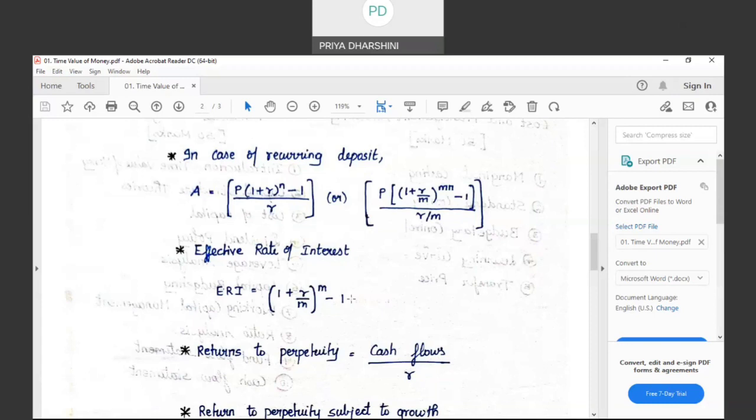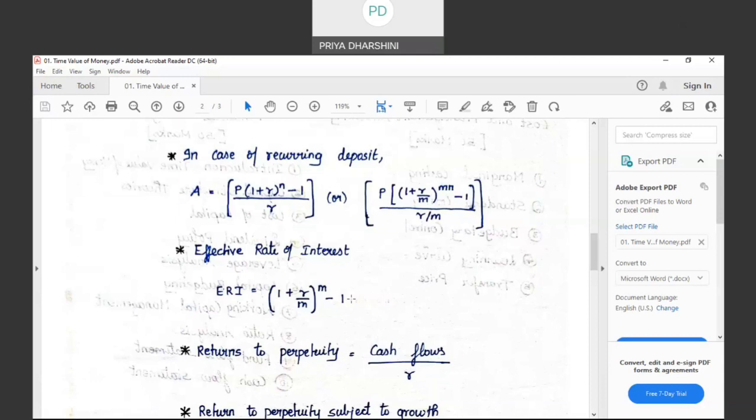But in case if I want return every half yearly, suppose I have invested that 1 lakh in January. Just an example. If I have invested 1 lakh in January, by the end of June, I will have to pay interest. Who? Bank. Why? Because the investor wants half yearly return.